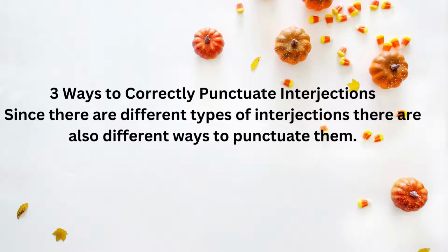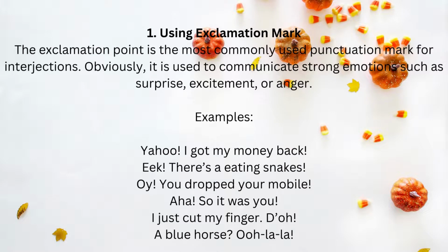Now we will discuss the three ways to correctly punctuate interjections. Since there are different types of interjections, there are also different ways to punctuate them, that is, how to use the interjections. The first is using an exclamation mark. Whenever we use an interjection, we must use the exclamation mark after that particular interjection, whatever type it may belong to. The exclamation point is the most commonly used punctuation mark for interjections. Obviously, it is used to communicate strong emotions such as surprise, excitement, or anger, as we have discussed earlier.